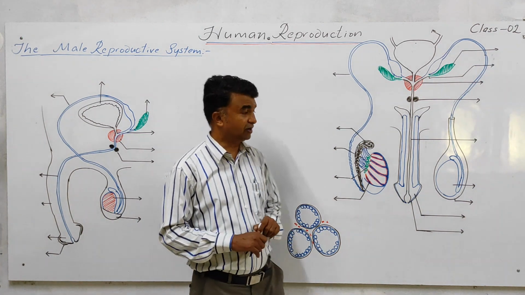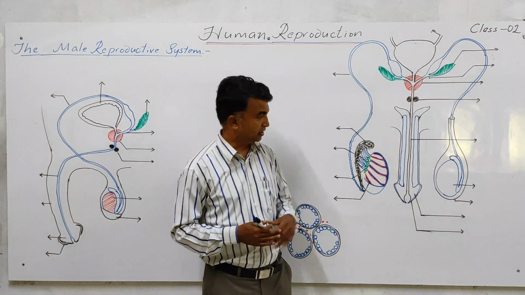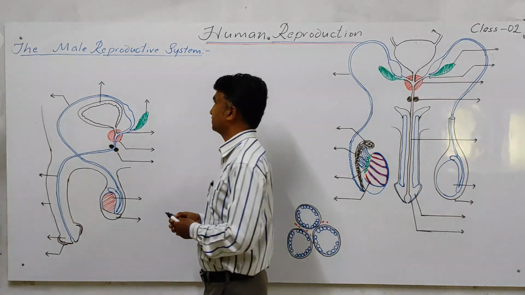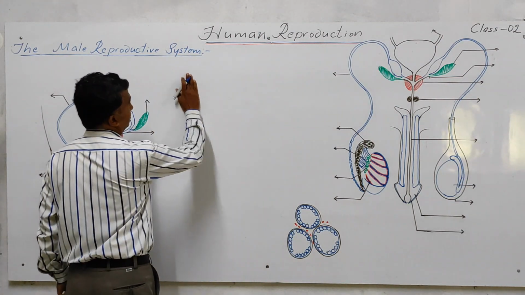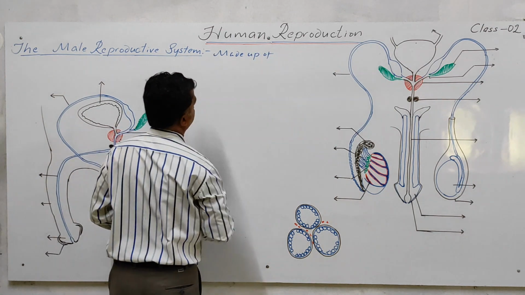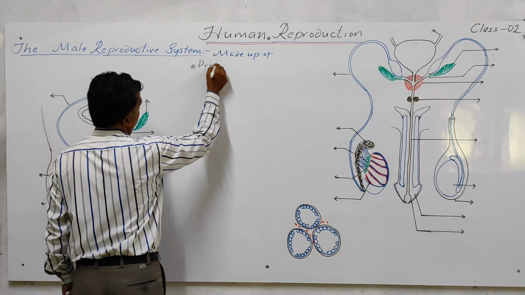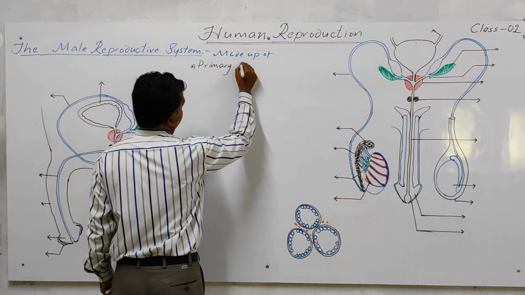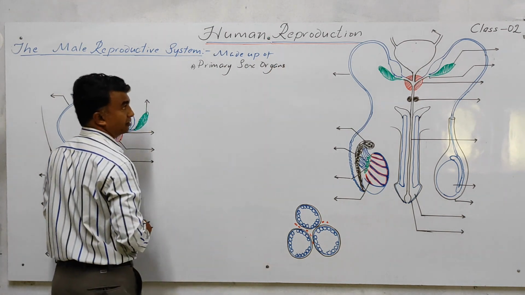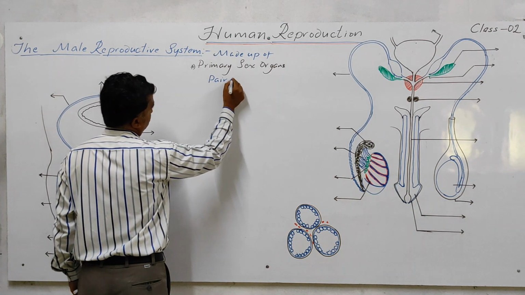Clear? The next topic is the male reproductive system. Here two figures are there, so we will cover in detail. Before that, what does the male reproductive system include? The male reproductive system is made up of first the primary sex organs. Primary sex organ means it includes a pair of